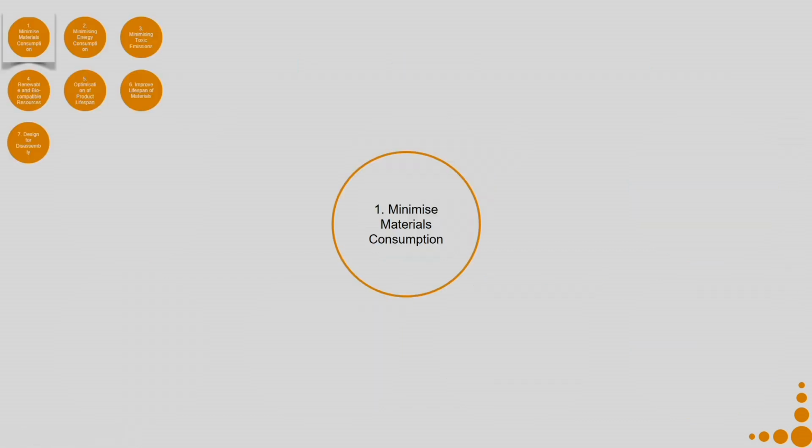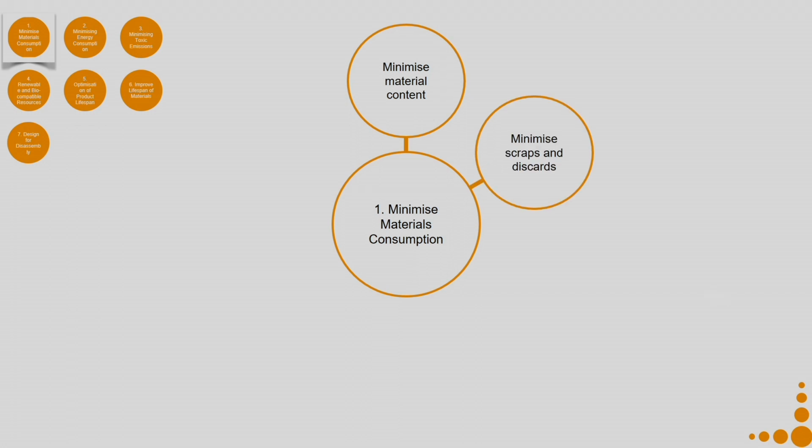So, let us talk about minimizing material consumption. The first step is I try to minimize material content, then I minimize scraps and discards. Say for example, out of a sheet of paper, if you want to cut circles and the circles will be used for certain secondary process, after all the circles are cut out, what I get is scrap. So, I also have to think that the scrap might be discarded or it can be reused for making another sheet. There are times when it needs to be discarded.